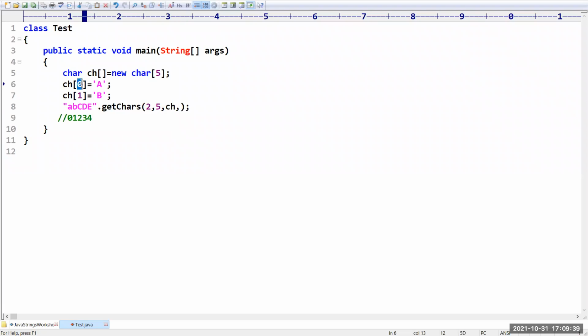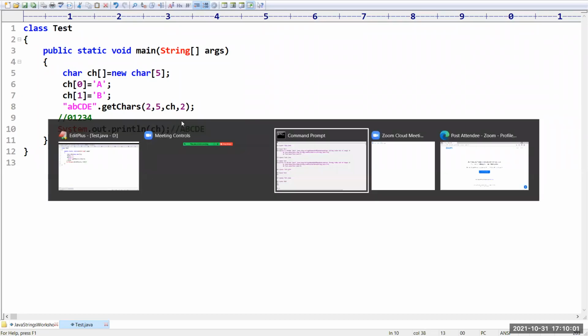Already the 0th location is filled, the first location is filled. I want to copy from the second location. Now if you print ch with System.out.println, no problem, we can print a character array. We are going to get AB, which is already there, but CDE came from this particular string. Now observe what will happen.